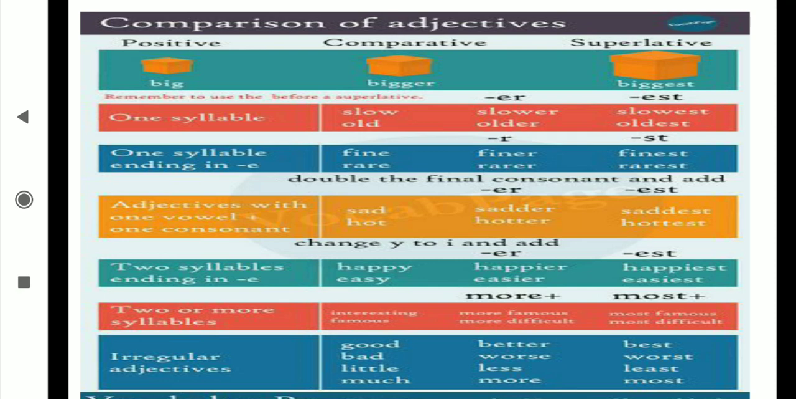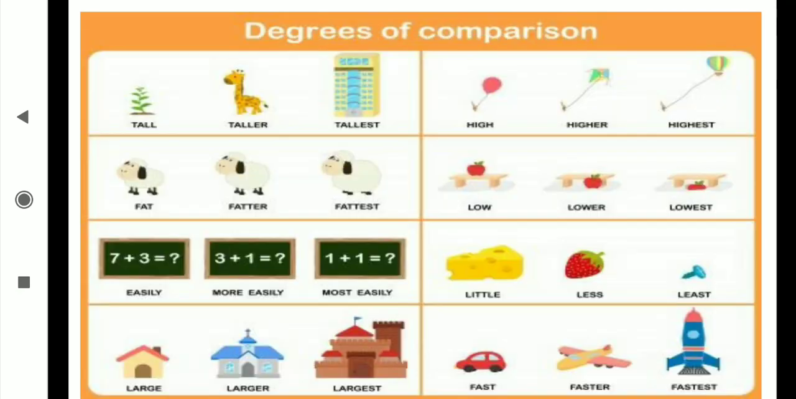Now for adjectives with more syllables, we take "more" and "most". Interesting, more interesting, most interesting. Famous, like that. Then difficult, more difficult, most difficult. And for irregular adjectives you have to learn only: good, better, best; bad, worse, worst; little, less, least; much, more, most. These irregular words you have to learn perfectly.